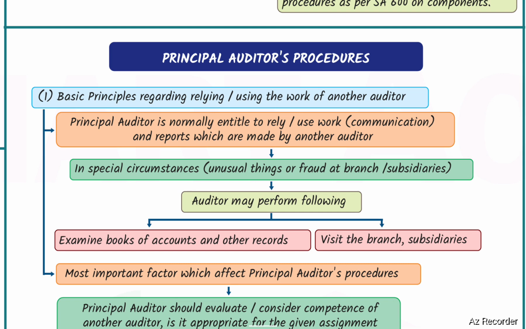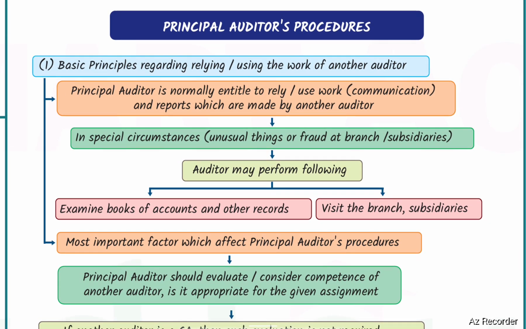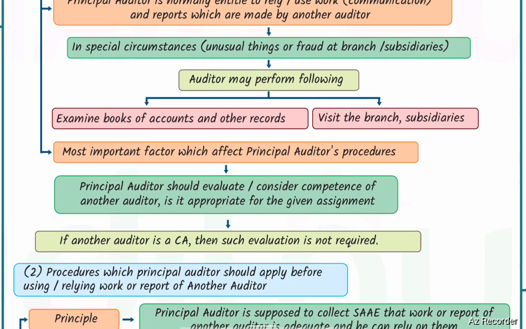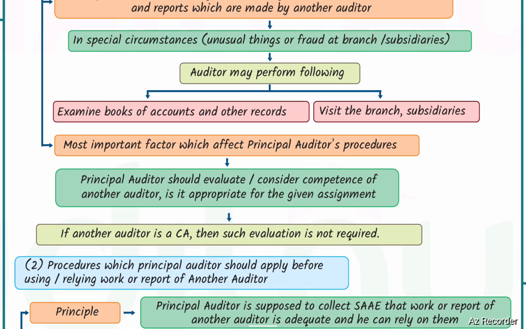Basic principles regarding relying on or using the work of another auditor. The principal auditor is normally entitled to rely on or use the work, that is, the communication and reports, made by another auditor. In special circumstances, such as unusual things or fraud at branches or subsidiaries, the auditor may perform the following: examine books of accounts and other records, and visit the branches or subsidiaries.